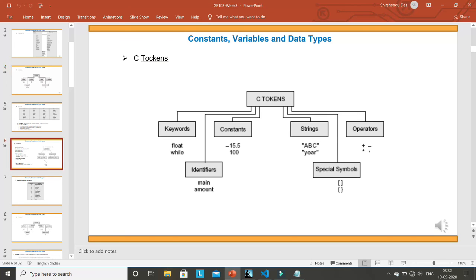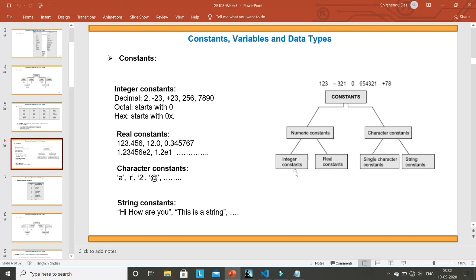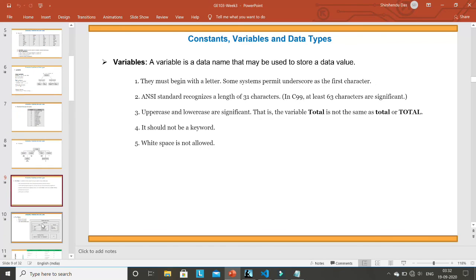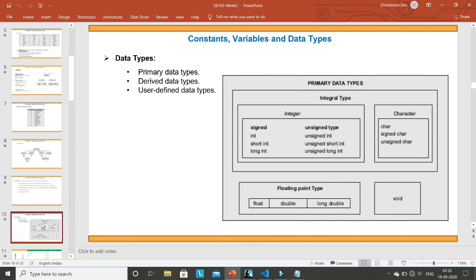Then in detail I have explained the different types of constants: numerical constant, integer constant, real constant, and how to represent a constant in octal, hexadecimal, and decimal. All these things I have explained. What are character constants, what are the corresponding ASCII values. Then these are the special character constants. Then I've explained how to write variables, rules for writing variables. Then the most important part is data type. There are different types of data type I have explained to you.